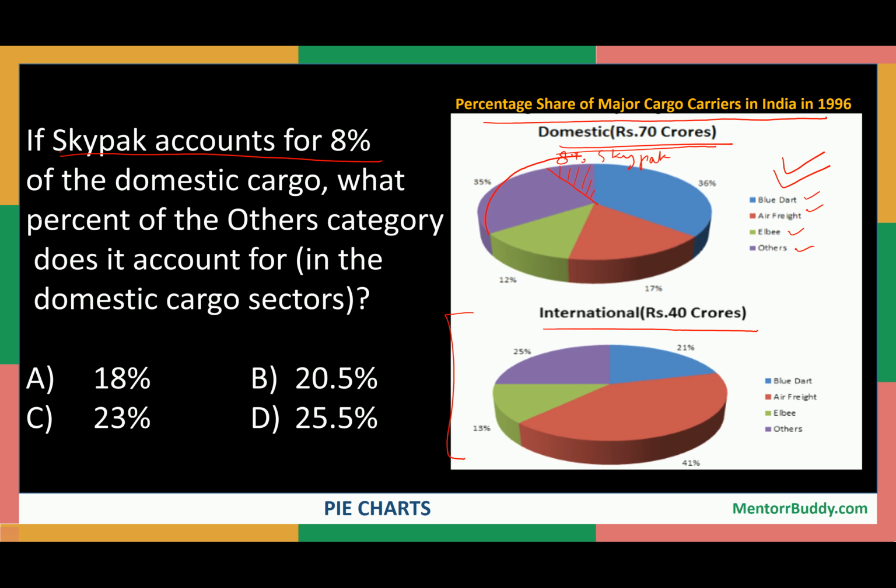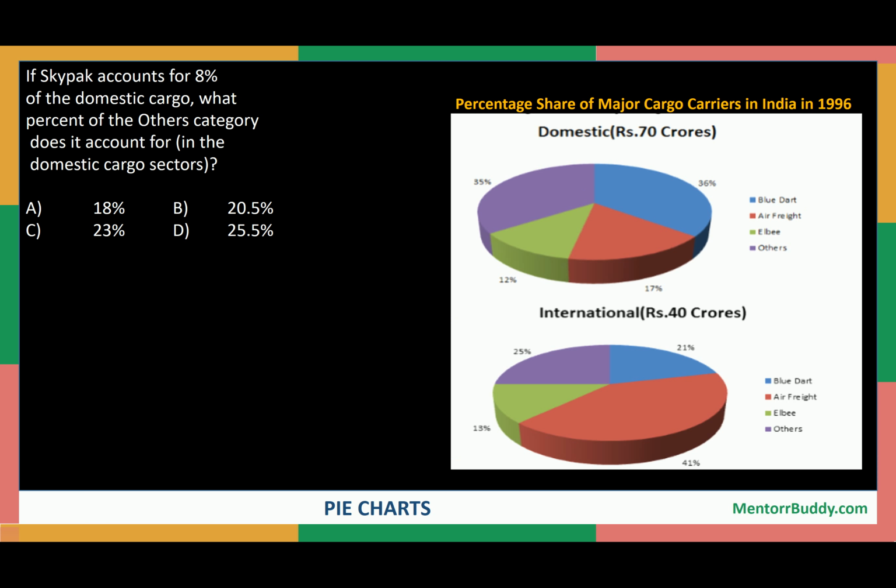So how to handle these types of questions? You know the total revenue, that is the total turnover of domestic, which is 70 crore. First you will find the revenue generated by others, which is 35%. Then you will find the revenue generated by Skypark, that is 8% of the total. And then you will find what percent Skypark's revenue is of the total others revenue. So let's quickly solve this question and come to the solution.